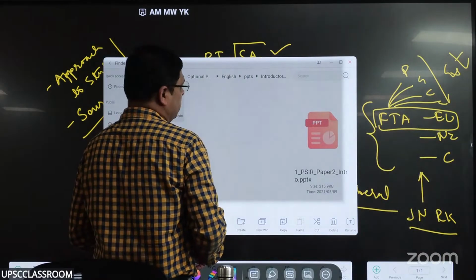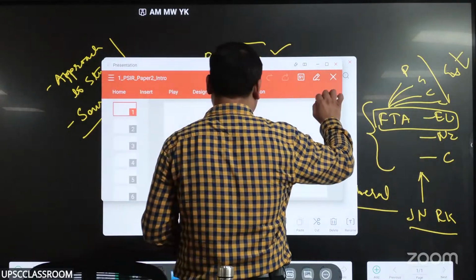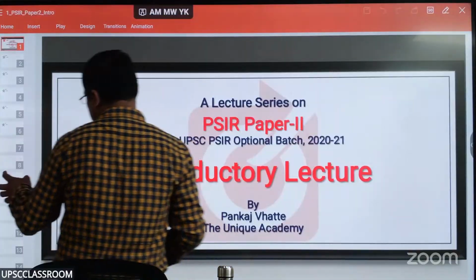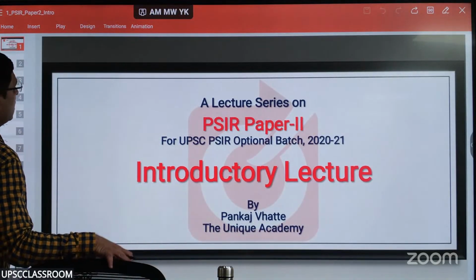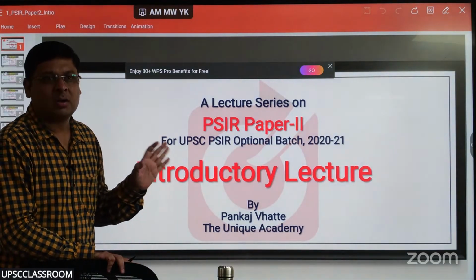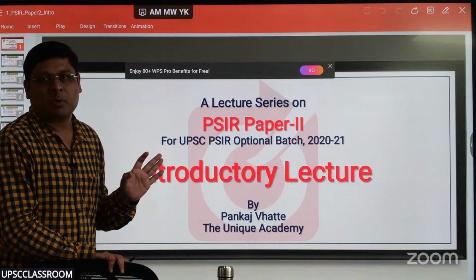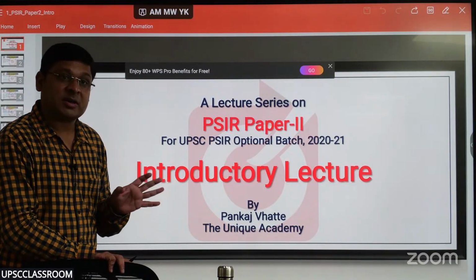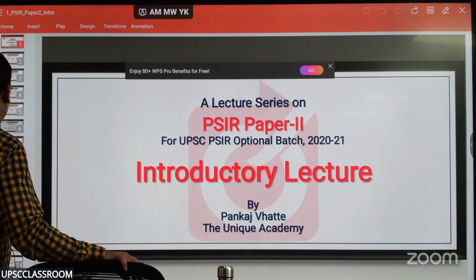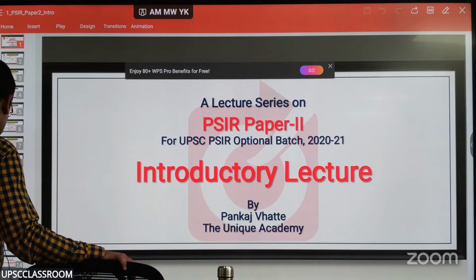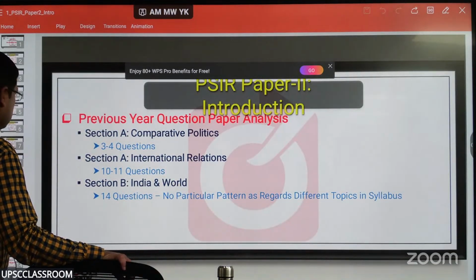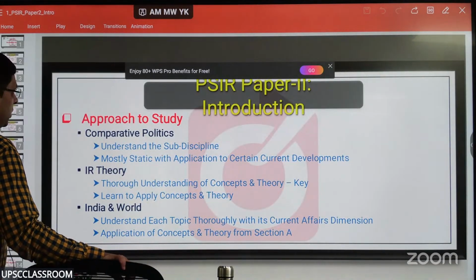It is written there that understand concepts carefully, either of comparative politics or of IR, right? And please understand that comparative politics is a static kind of syllabus mostly. There is hardly 2-3% of current dimension, not more than that. So comparative politics is a topic where you can earn marks like anything, but people ignore that somehow, right? You should not ignore that part. So let me see the approach. So this is the syllabus.